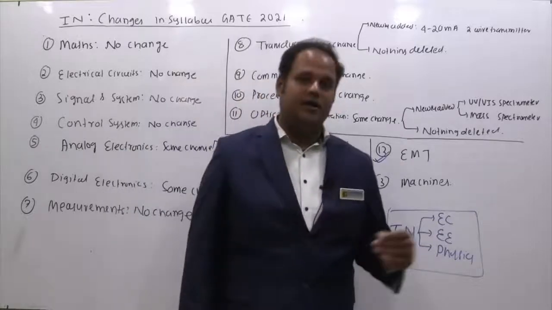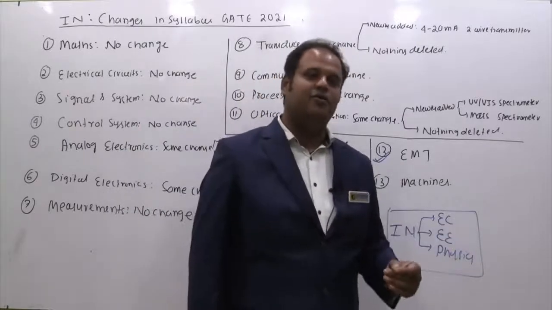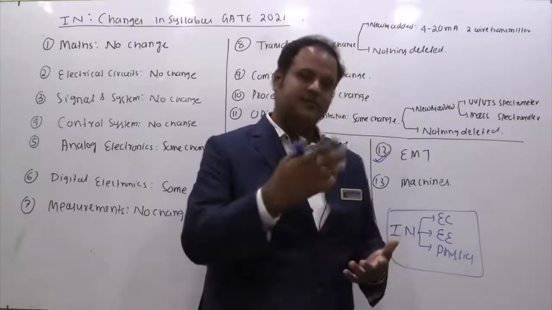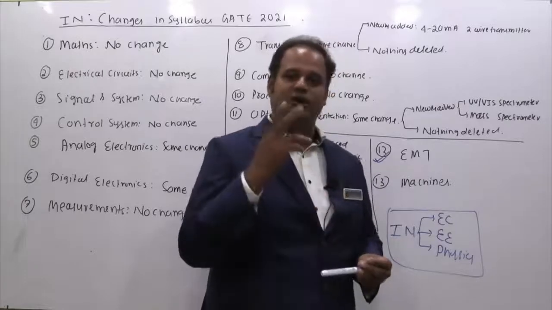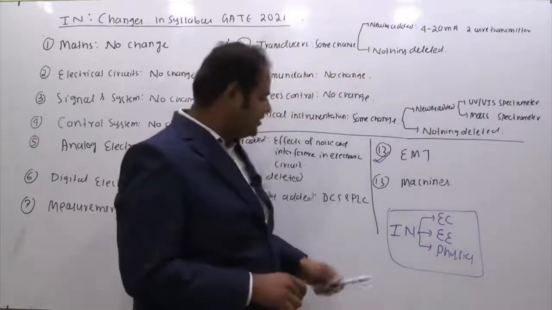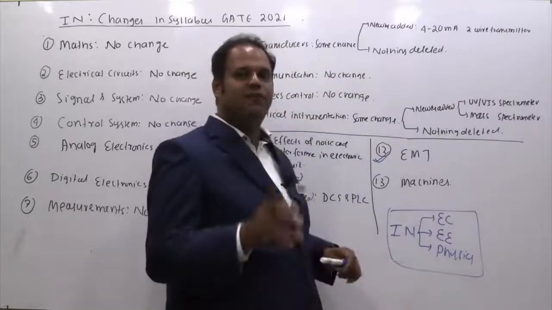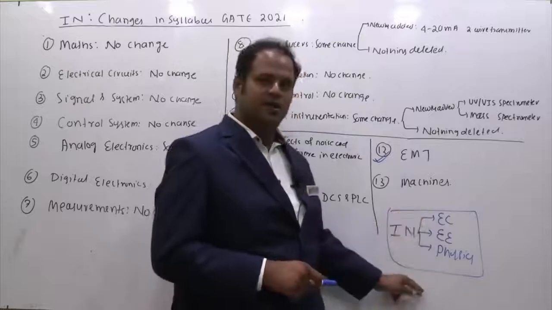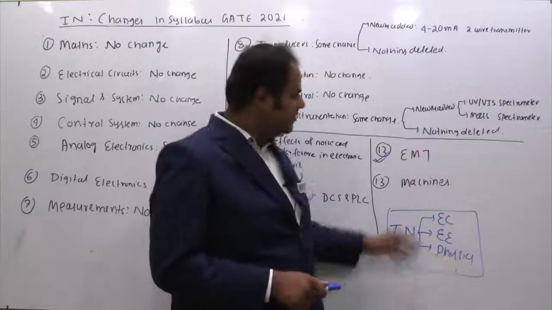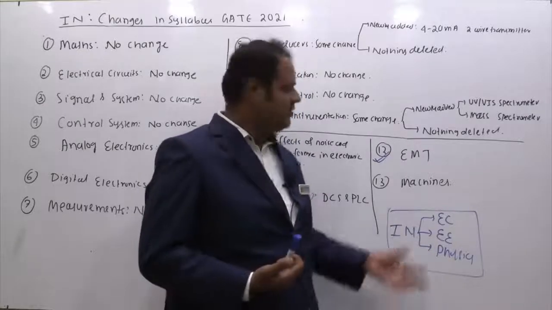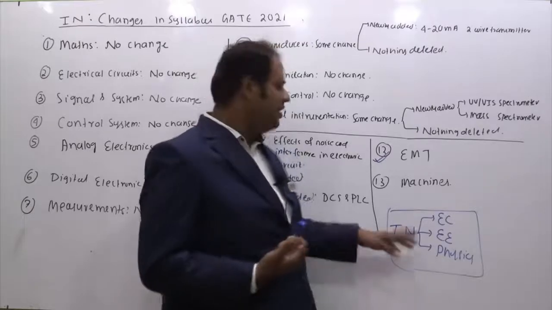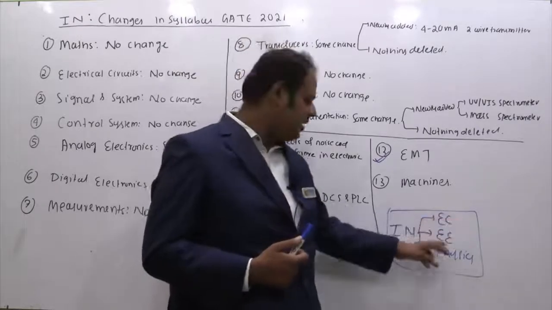Lastly, as you know, this year they have introduced that one stream student can write the GATE exam by writing one other stream also, or at max a student can write 2 streams, right? So instrumentation students can write their own instrumentation. Along with it, you can select any one option from these 3. You can write instrumentation and EC, instrumentation and electrical, or instrumentation and physics. Whether you will be writing this or not is obviously a personal choice, but these are the choices given by IIT Bombay. If an instrumentation student is writing the GATE exam, you have options to write EC, electrical and physics.